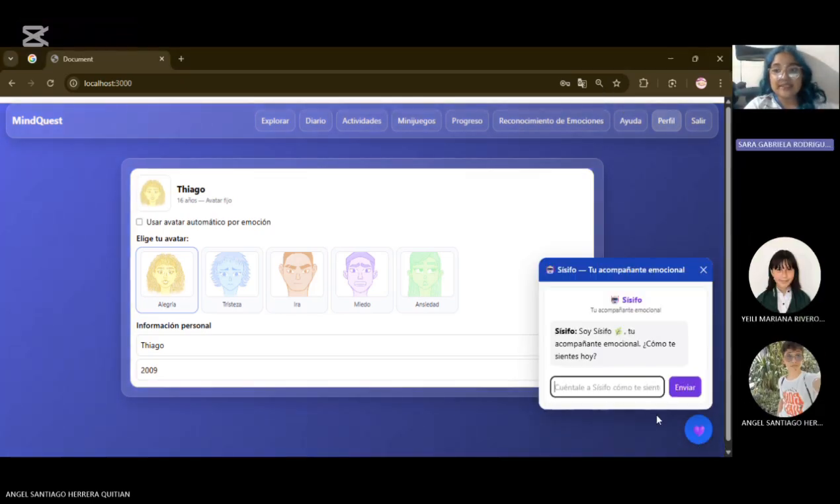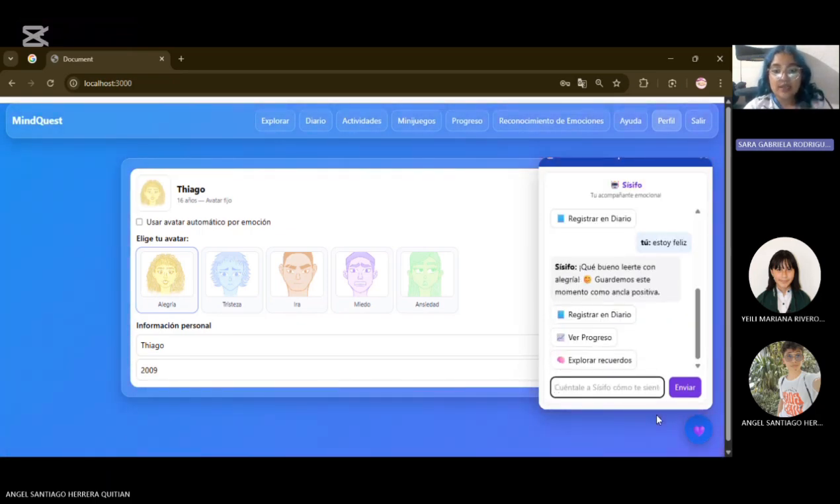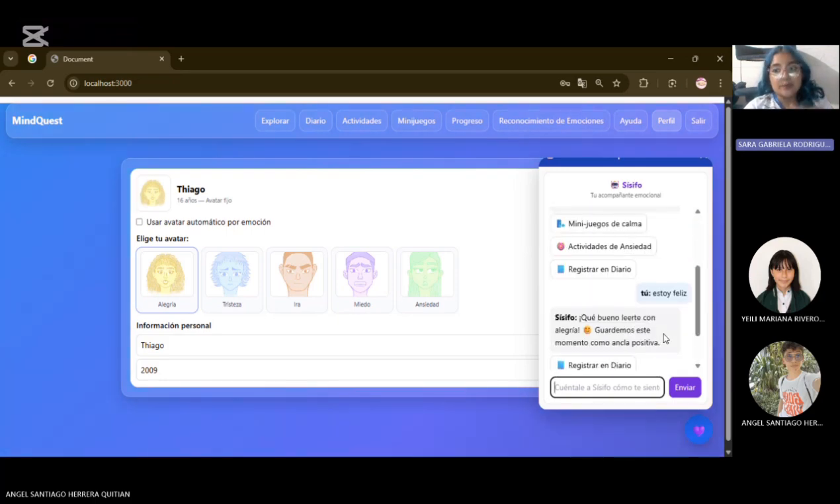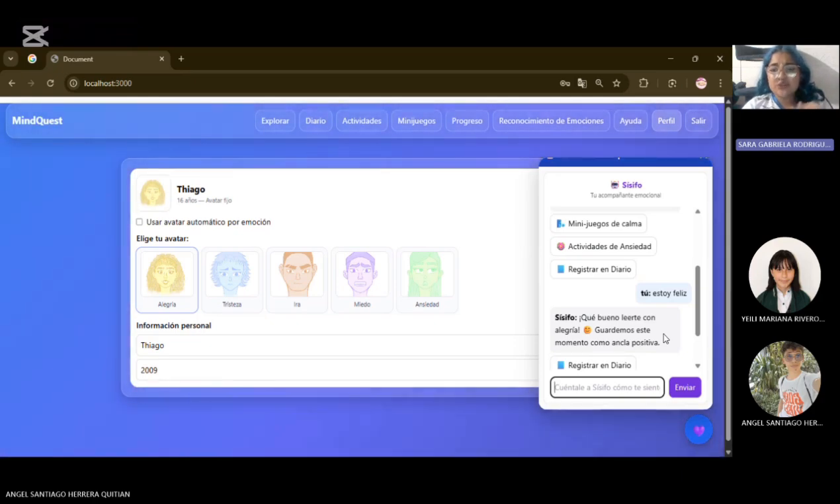And the last part is Sisifo. Sisifo is our chatbot, and it's important because it's a pre-trained model where you can enter and tell how you feel. For example, I am very happy, or I have anxiety. And Sisifo makes recommendations or suggests activities you can do for these feelings. For example, if you have anxiety, you can play calming mini games or do anxiety activities like breathing exercises or registering the day.